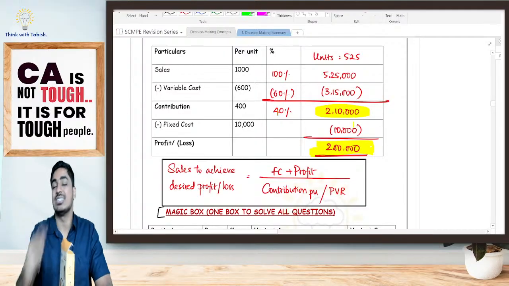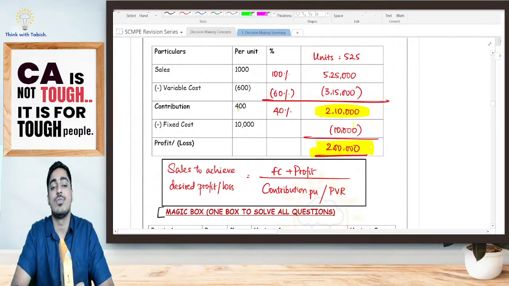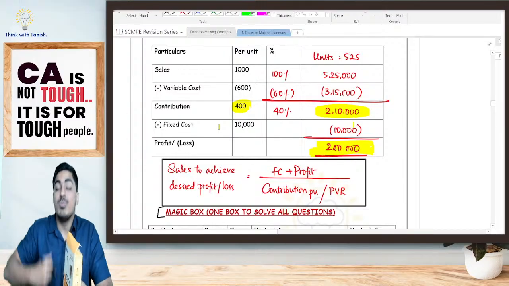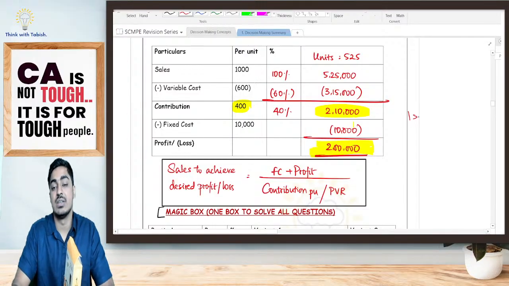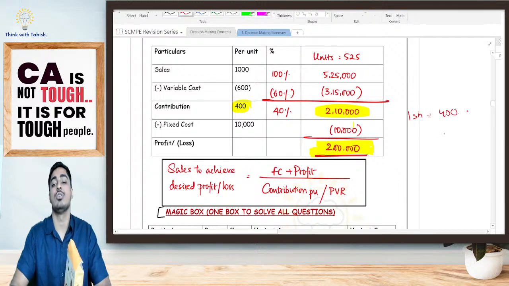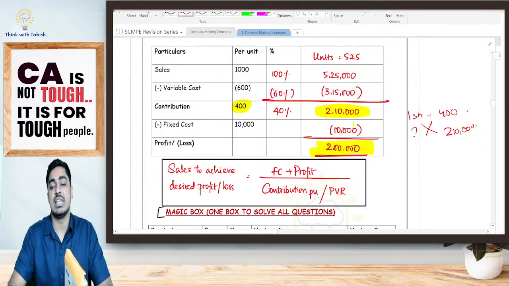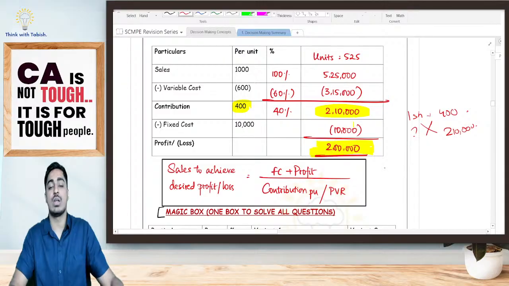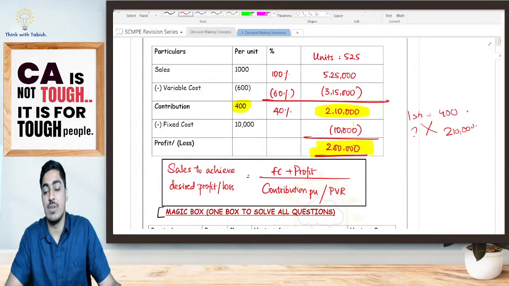I am selling one shirt. How much contribution am I getting? I am getting a contribution of 400 rupees. That means how many such shirts should I be selling? If I sell one shirt, I get a contribution of 400 rupees. I want altogether a contribution of 2 lakh 10,000. So I should be selling 2 lakh 10,000 divided by 400. That is 525 shirts.